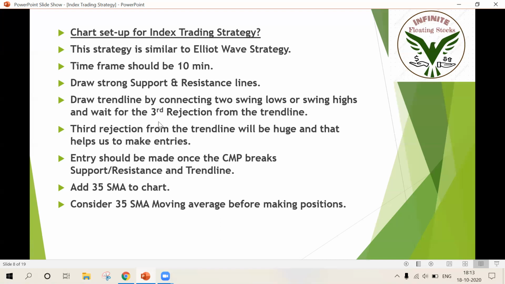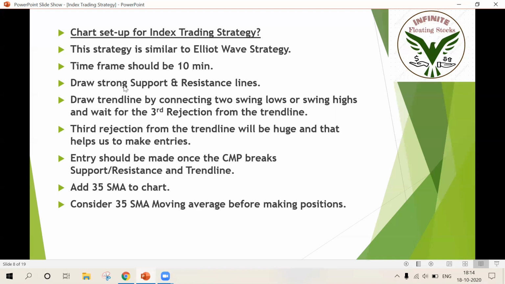This strategy is similar to the Elliott wave strategy, but we won't have volume confirmation when trading on an index, because volume can be calculated only for individual stocks. Volume cannot be calculated for indices. So there is a difference in confirmations, and a few additional points which differ from Elliott wave. I'm going to discuss them now.